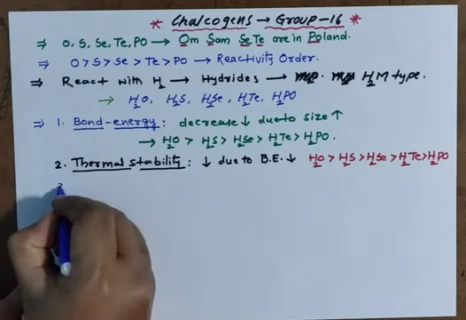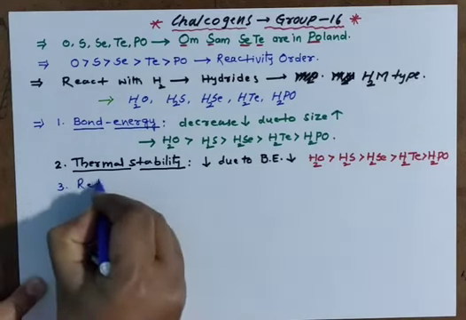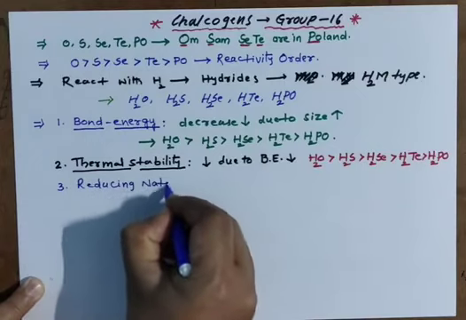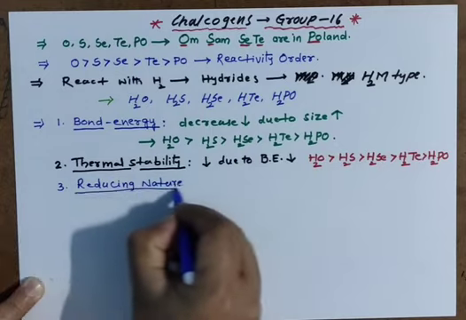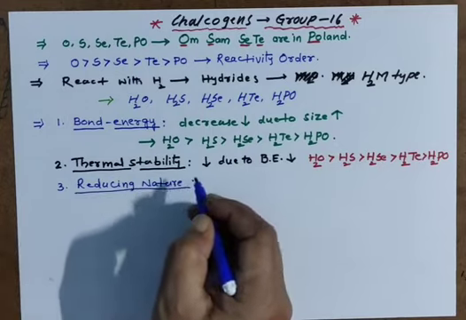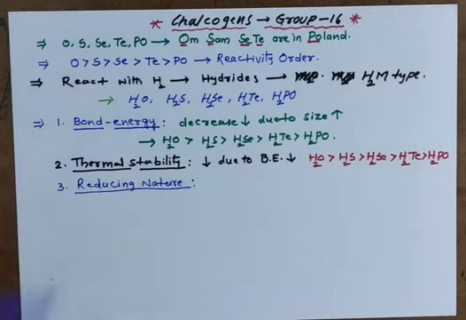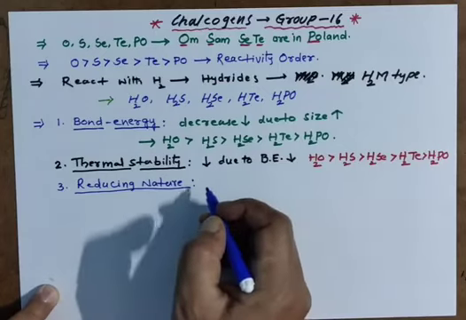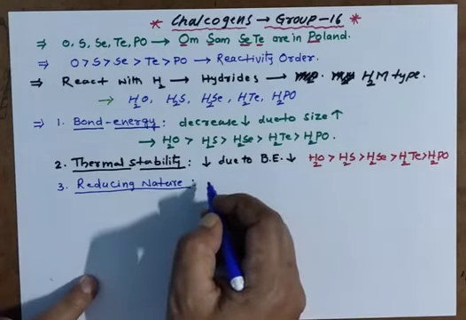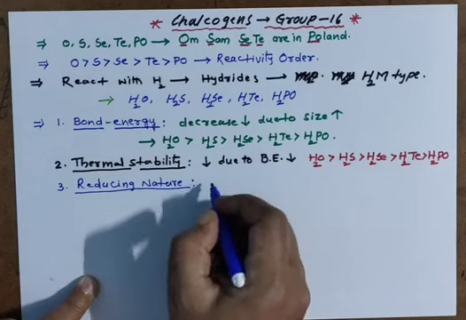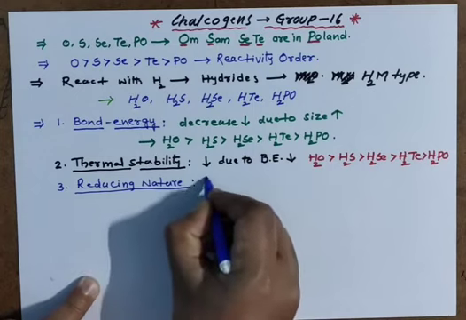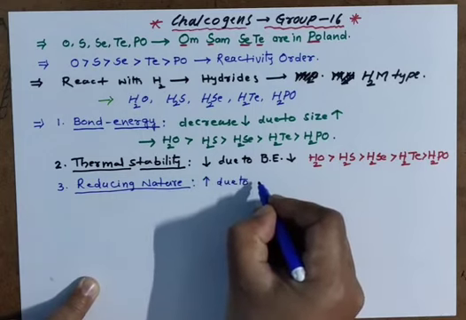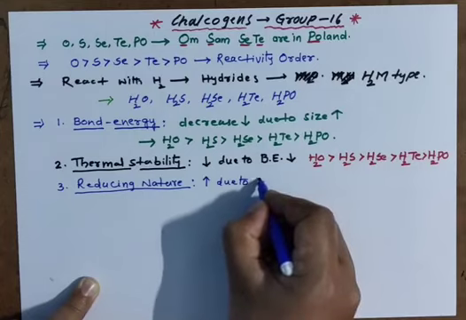And another important property we have is reducing nature, reducing capacity. You know, reducing capacity depends on thermal stability. The reducing nature of these hydrides increases due to thermal stability decreasing.